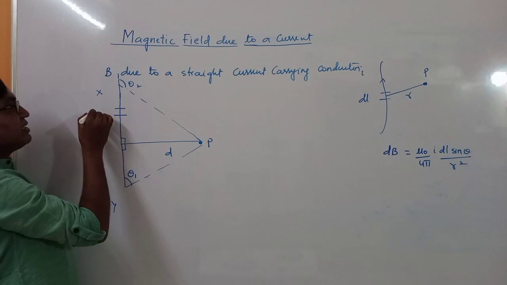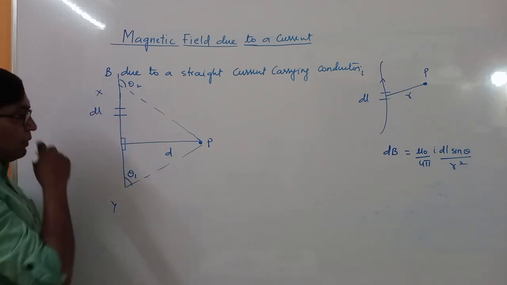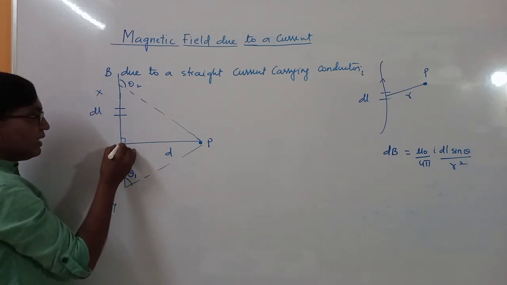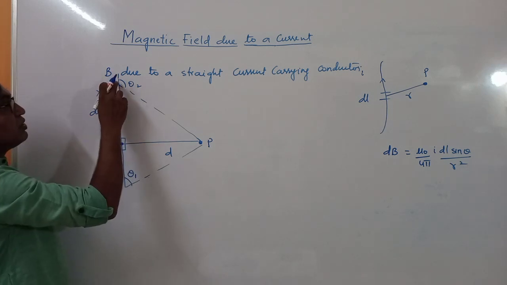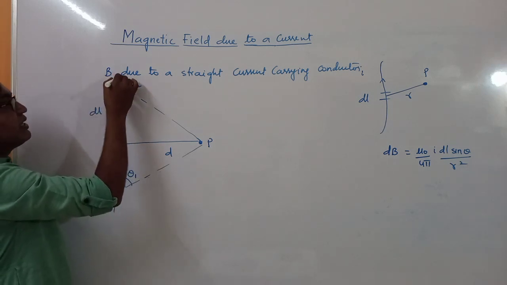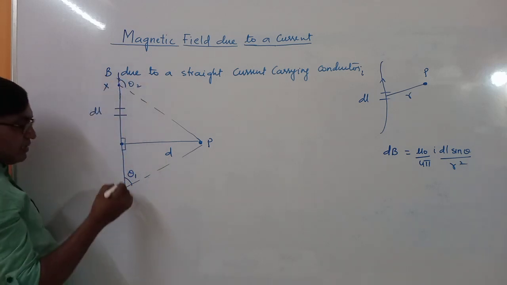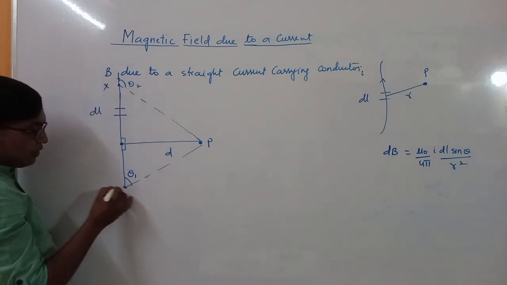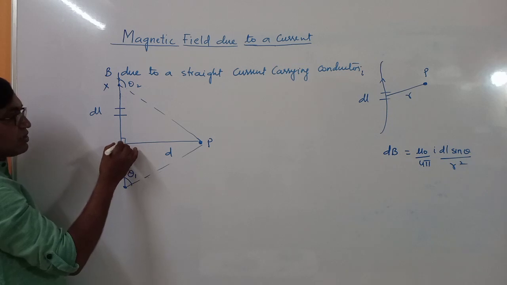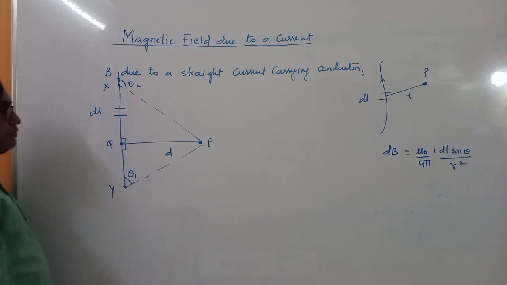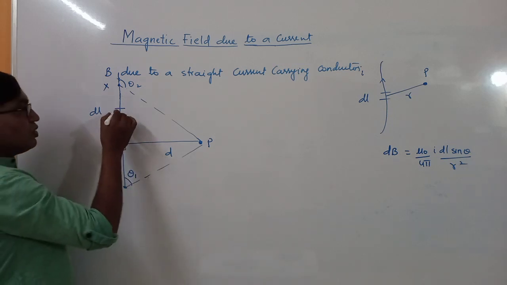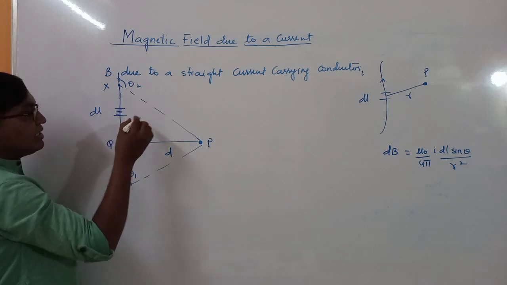So let us say this is current element whose length is dl, and from this point, so this point is x, this point is y, okay, and let us call this point as q.